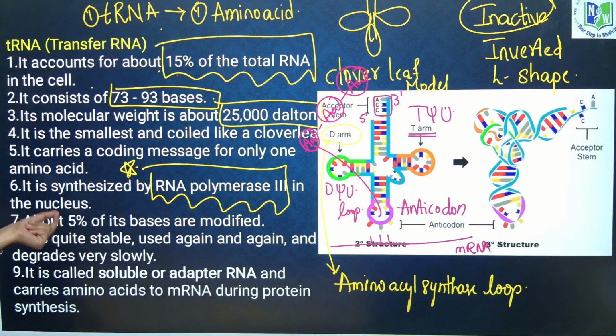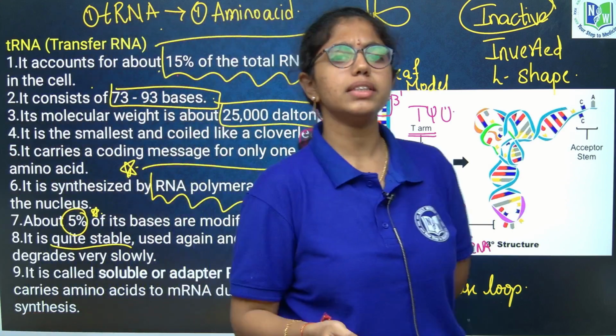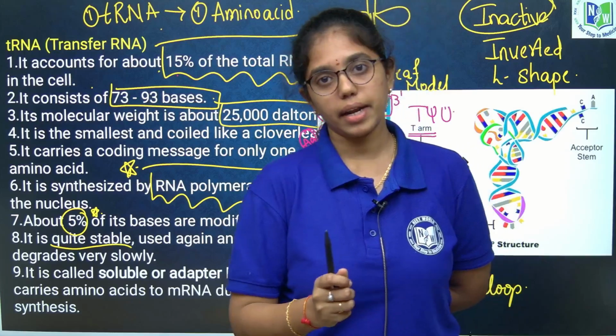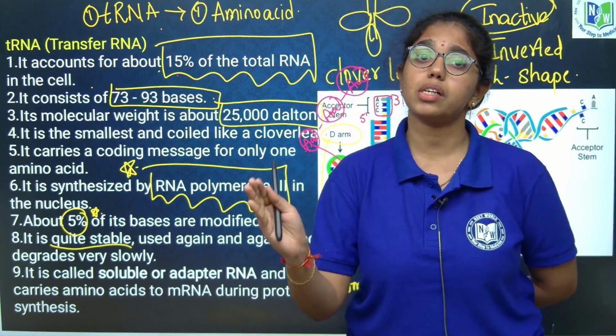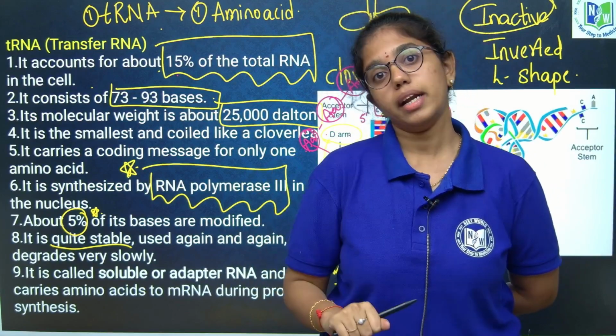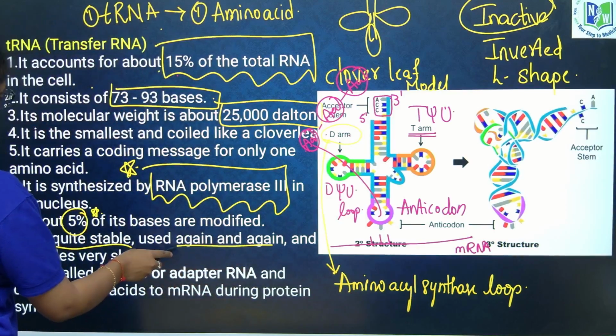About 5% of its bases are modified. Only 5% of these bases are modified. This is also stable. So when it comes to stability in the 3 types of RNA, which is most unstable? mRNA, because it is degraded once the protein chain is formed. Once the amino acids are forming, mRNA will be degraded. And tRNA is used again and again.